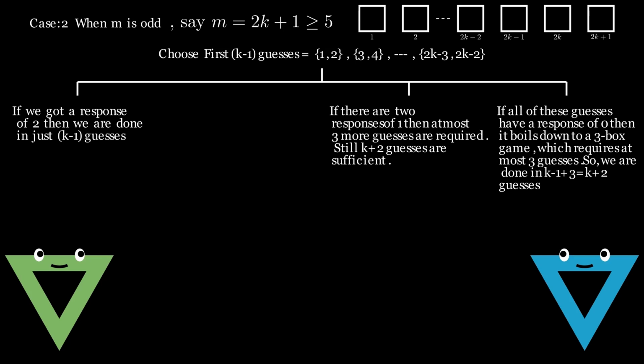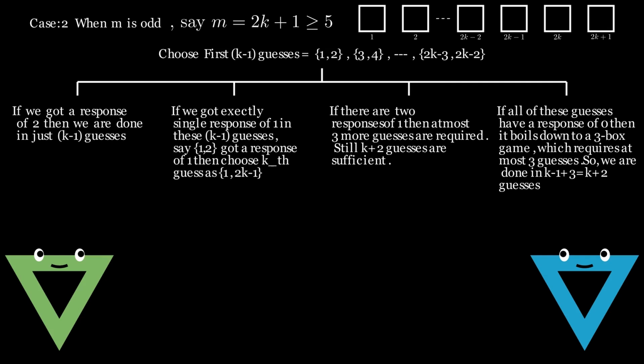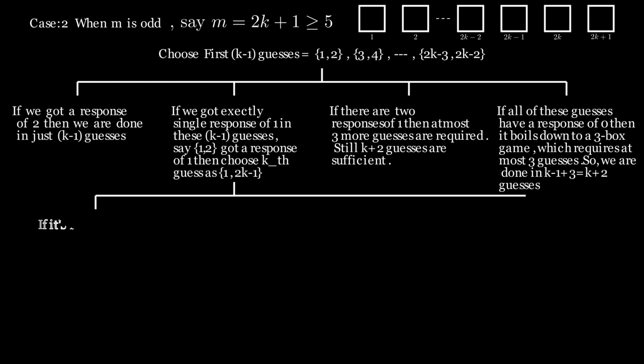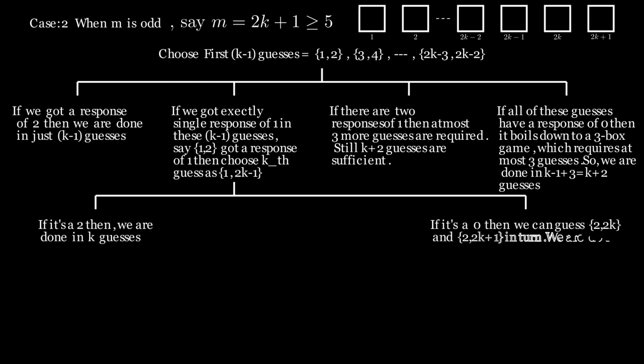If we got exactly a single response of 1 in these k minus 1 guesses, say box 1 and box 2 get a response of 1, then we choose box 1 and box 2k minus 1 as the kth guess. If it's a 2, then done in k guesses. If it's a 0, then we can guess box 2 and box 2k, and box 2 and box 2k plus 1 in turn, and win in at most 2 more guesses, and hence done in k plus 2 guesses again.